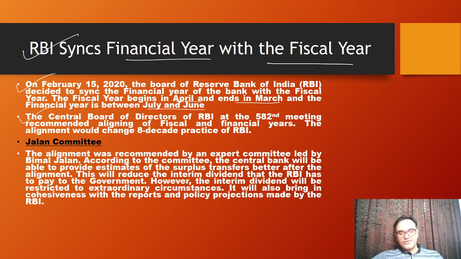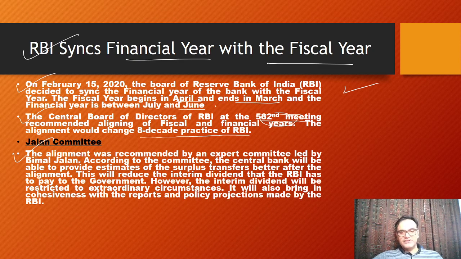For some of you, this may be new information as well. The Central Board of Directors of RBI at the 582nd meeting, don't remember the number here, just remember this fiscal year and financial year. Now they essentially recommended aligning this, and this would change the 8-decade-old practice of RBI. This again was a recommendation by the Bimal Jalan committee so that the central bank will be able to provide an estimate of surplus transfer better after the alignment.